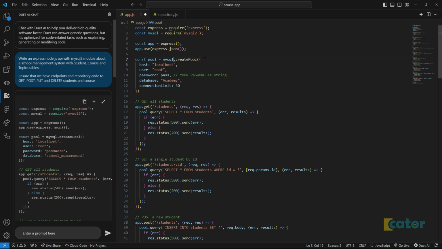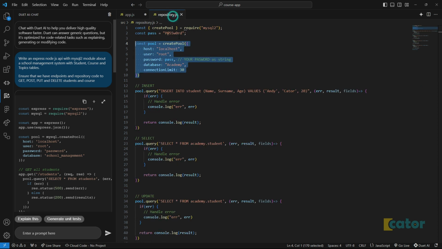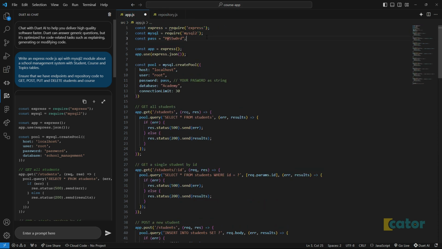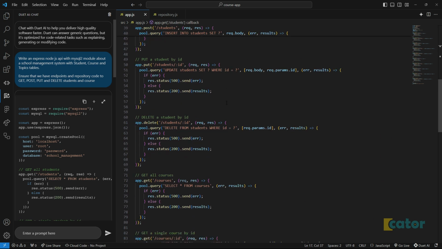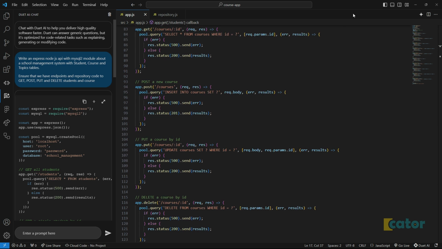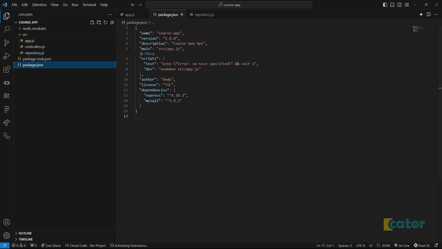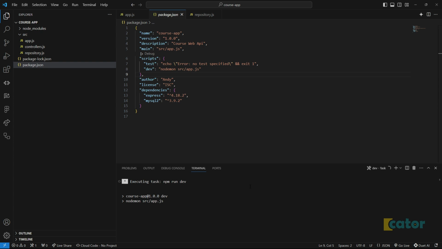Then let's create a pool like that. We don't have the password, so let's see there. And then this is supposed to work according to Duet. Yeah, right. So let's just go ahead and start our app. I could have just typed nodemon. Okay. At least it's listening at port 3000.